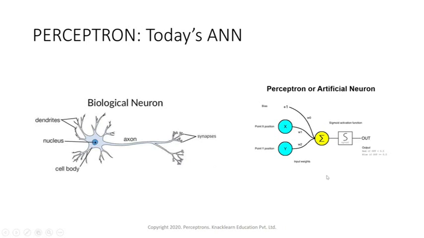The perceptron takes some input, adds up those inputs by multiplying them with weights, and then uses an activation function to decide which inputs should be carried forward, and it gives some output. That output might be connected to some other input. So it's a mathematical replica of a biological neuron. We'll understand it more deeply in the coming sessions.